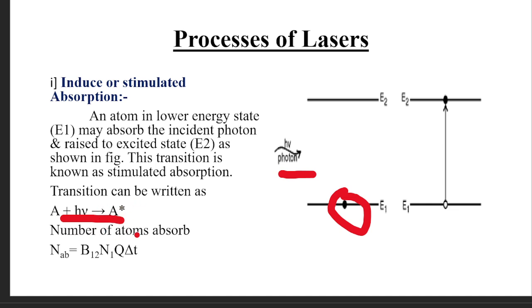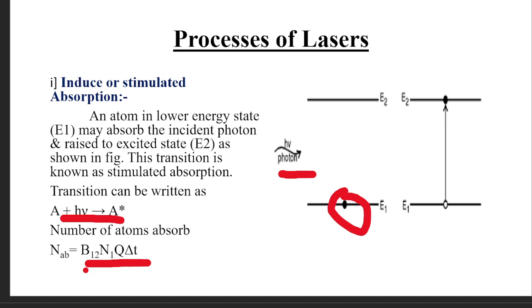The number of atoms absorbed can be written as N_AB, which equals B12 N1 Q delta T. So what is this B12? B12 is the absorption coefficient. Why are we writing 12? Because the atom will jump from the lower energy state, that is E1, to E2.